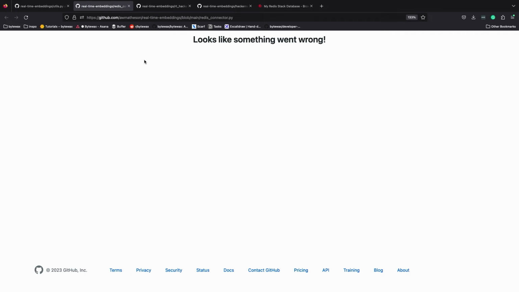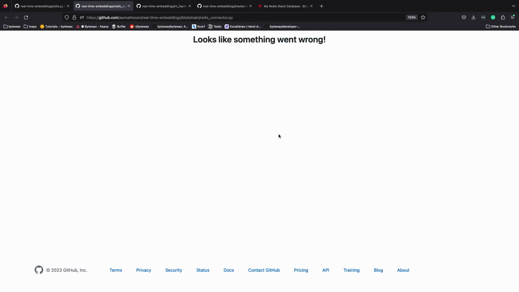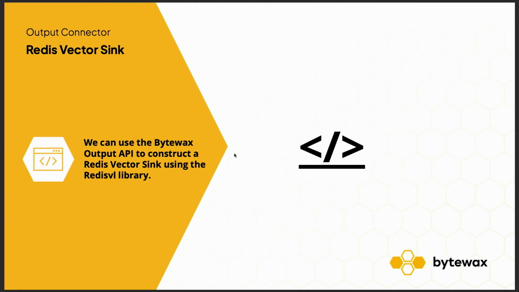No. Okay, so the last part of that was writing the batches. So we've connected, we've said, Redis, you have this thing, don't override it. Now we have this handler that says every time we get new data in the stream, that's a batch of data, I want you to go out and do whatever I put in the write batch. And in this case, it was like, go write it into the vector database. So we have the data in the right format that the schema is set at, and then we're good to go. So every time we receive a new batch of chunks of text, we'll write that batch out.